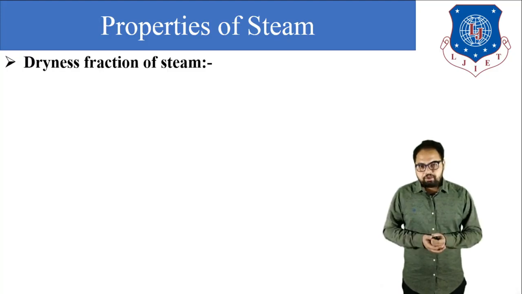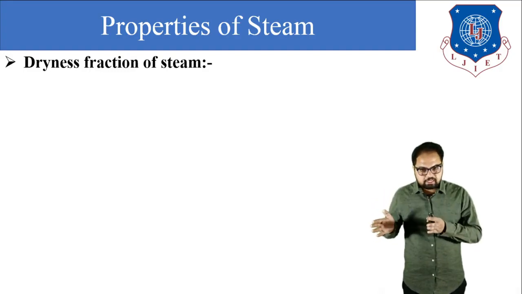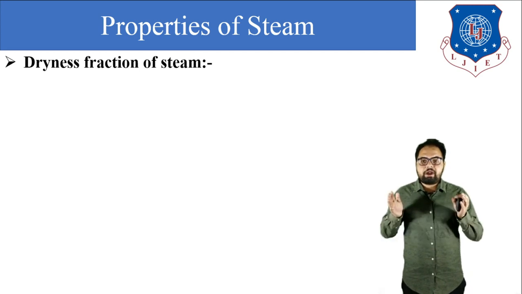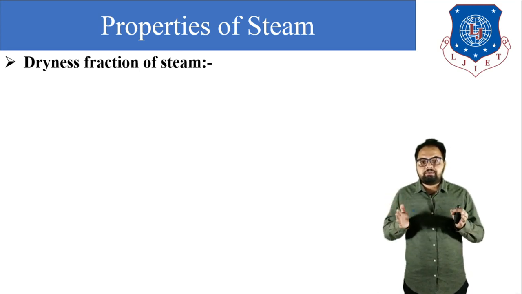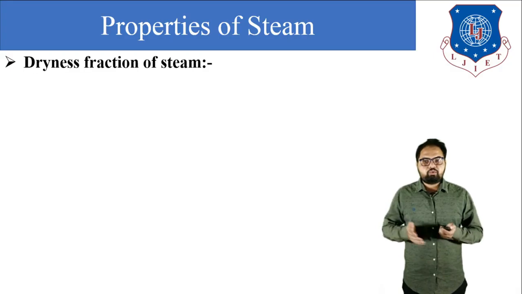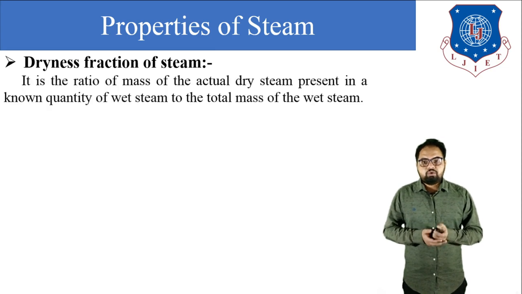Now in wet steam, dry steam particles as well as water molecules are present, in different proportions. According to that, we need to find out the dryness fraction of the steam. So what is the dryness fraction of the steam?